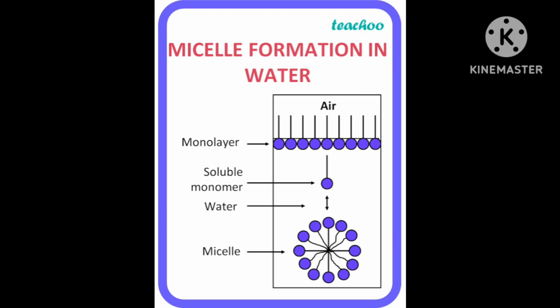These micelles may contain as many as 100 such ions, meaning stearate ions. One ion means a stearate ion I am talking about, and hundreds may be there, 100 stearate ions or more than that.